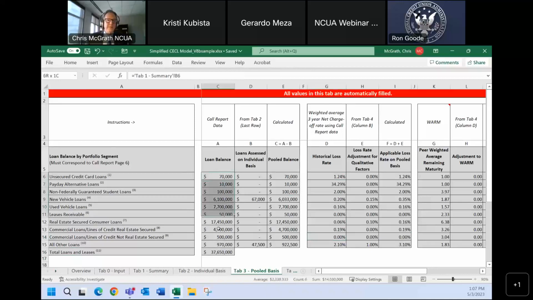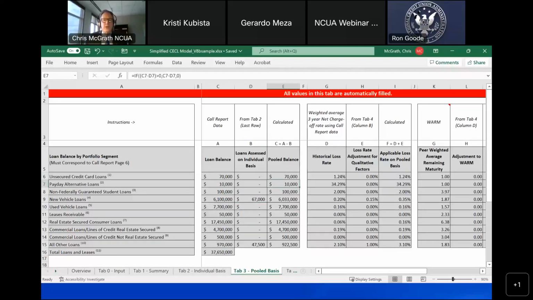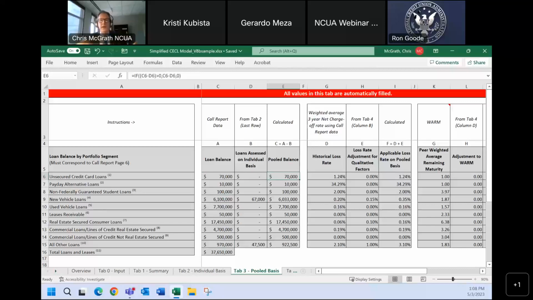This is your balances for this example as of December 31st, 2022. We're subtracting out those loans where we did a specific reserve, which was on tab 2. That gets us to the balance that we're going to apply the WARM method to. These are our pooled loans.